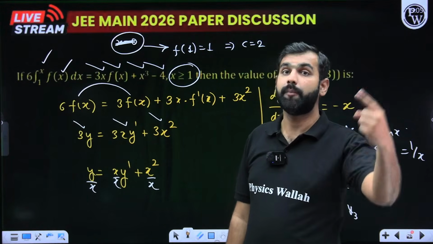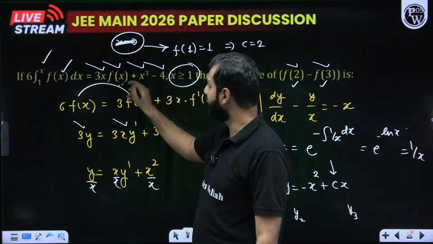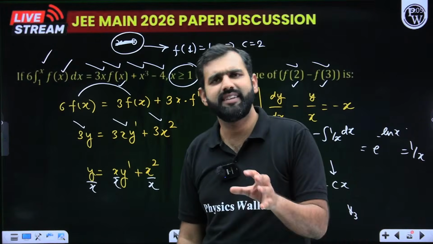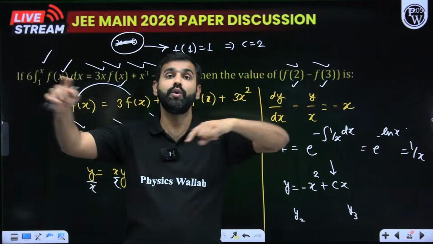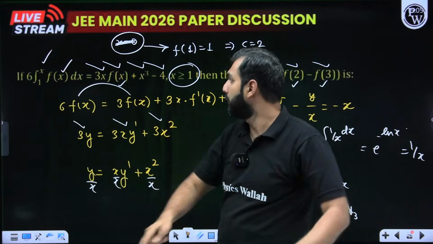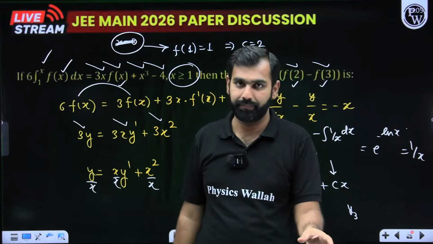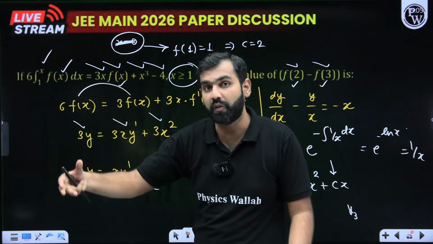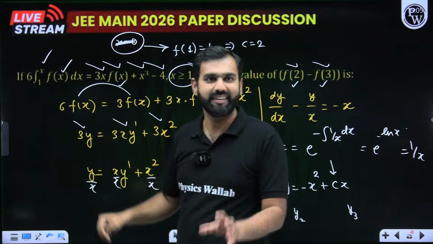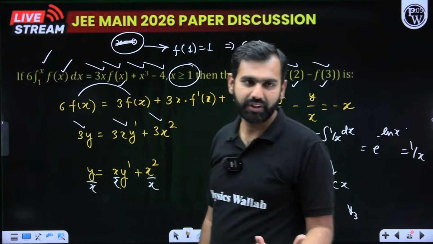But the problem will arise with the right hand side because this f of x will become f dash x. But still I was assured that even if I get f of x in terms of f dash x through differential equations, I could simplify this. But this I cannot simply get rid of. If I simply have this, how will you integrate this? You don't know the integration of f of x. So I had to differentiate it. That's how I cracked it, Pratiksha. I hope you got that.